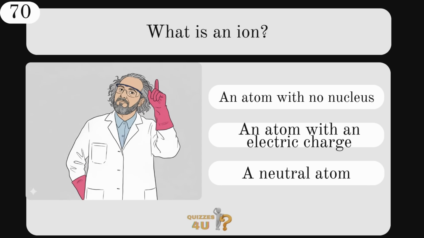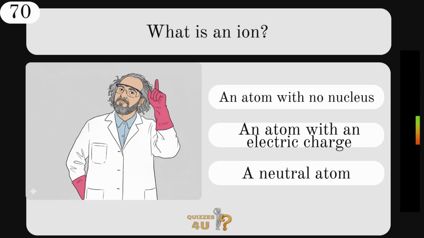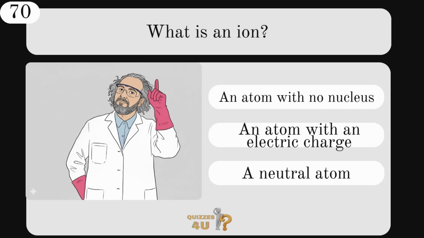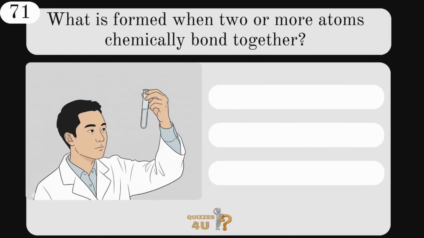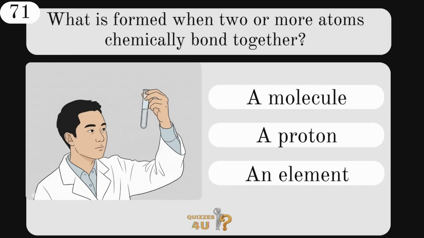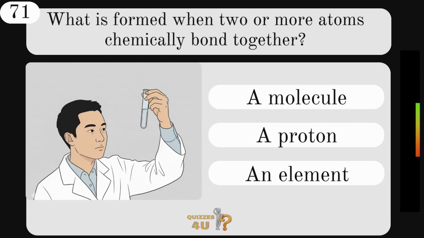An atom with no nucleus, an atom with an electric charge, or a neutral atom? It is an atom with an electric charge. What is formed when two or more atoms chemically bond together? A molecule, a proton, or an element? That is a molecule.